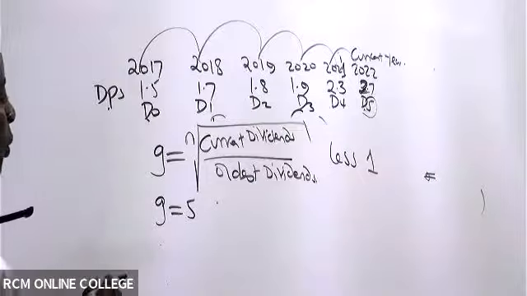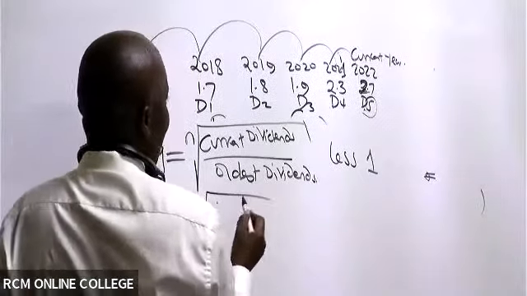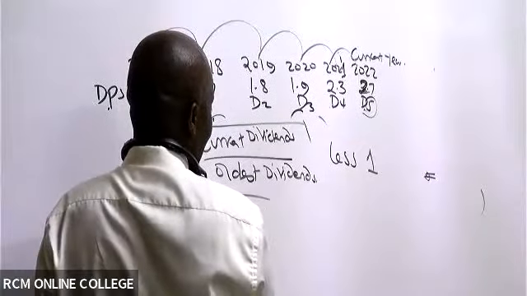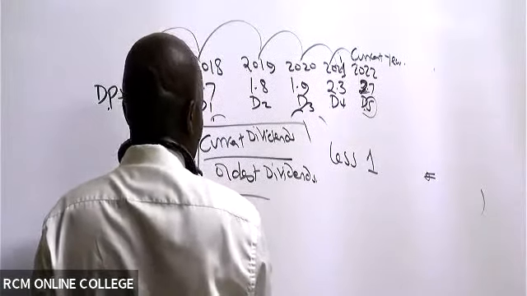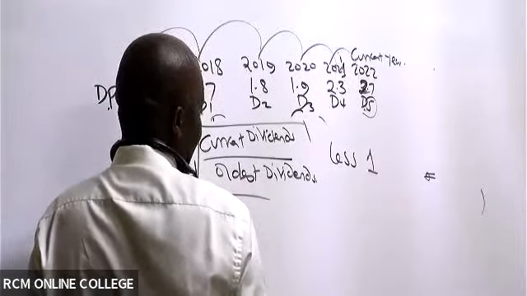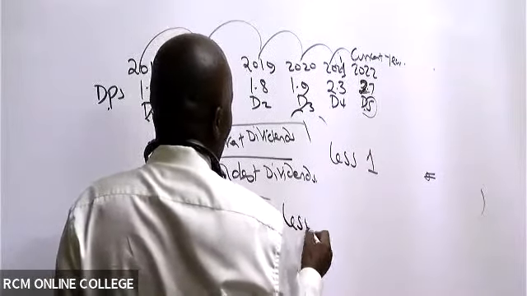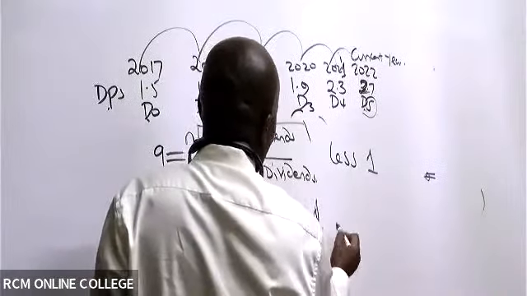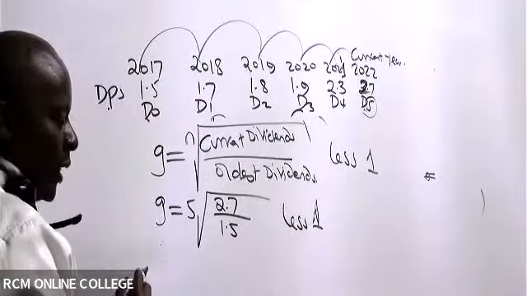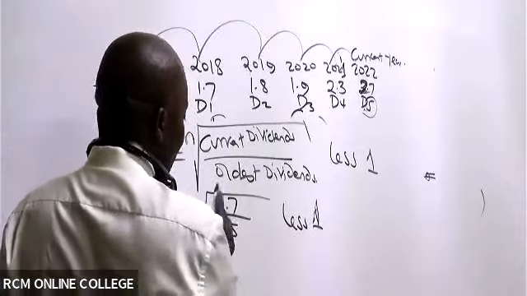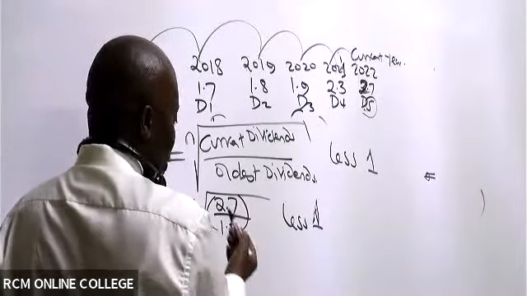So we're talking of the fifth root of the current dividend, 2.7, all over the oldest dividend. The oldest dividend is 1.5. And then whatever we shall get, we shall come and less 1. Then we remember there is a possibility that some students don't know how to get the fifth root.